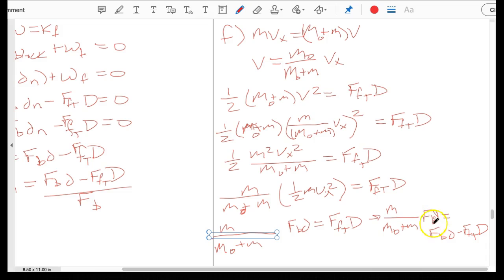So M over big M plus m times F_B d is equal to F_B d minus, and this really shouldn't be what I've got there, so let's erase it because we are substituting in for this F_t.